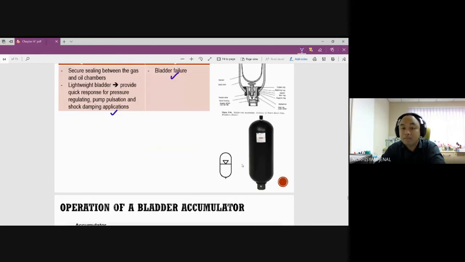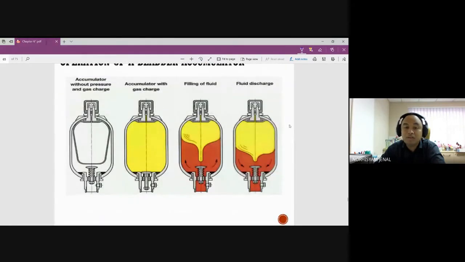Okay, same schematic diagram, different shape over here. But instead of using a diaphragm that goes up and down, this is the same thing also, but the bladder can be compressed this way. So what happened here is no pressure is acting on both sides. This one we have high pressure from the system. This one will have nothing coming in.